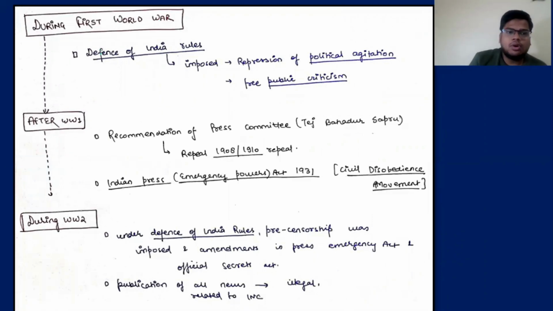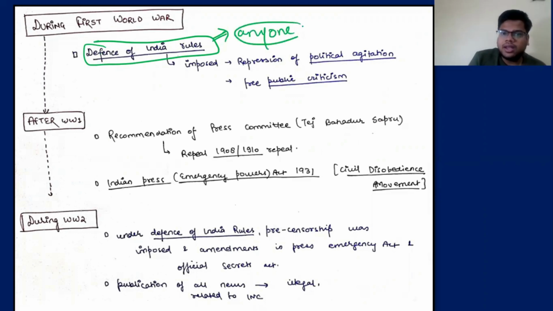During the First World War, they set up the Defence of India Rules. So basically, in this, they can do anything, because war is a very extreme situation. So they imposed repression on political agitation, anything that is said against the government and all these things. So if anyone does free public criticism, then they will be put under the penal provisions.